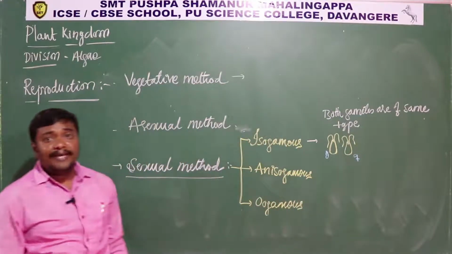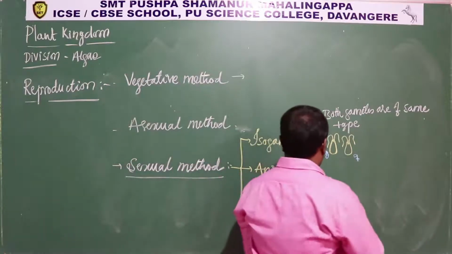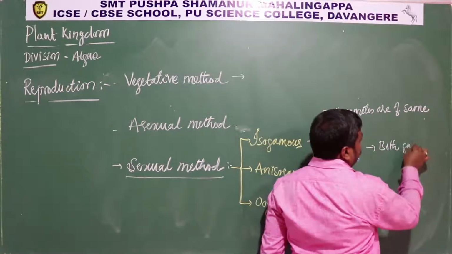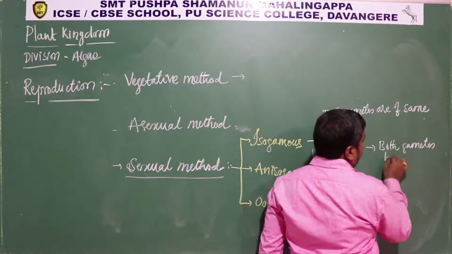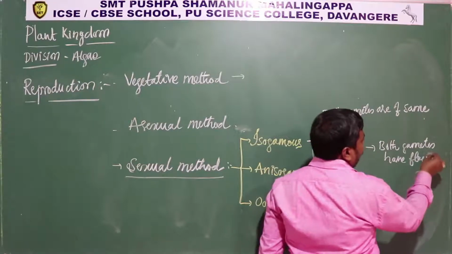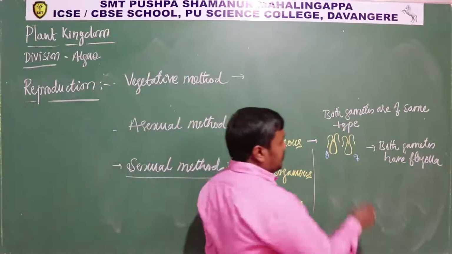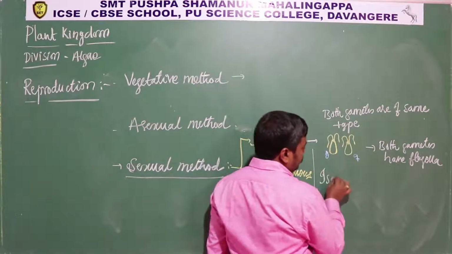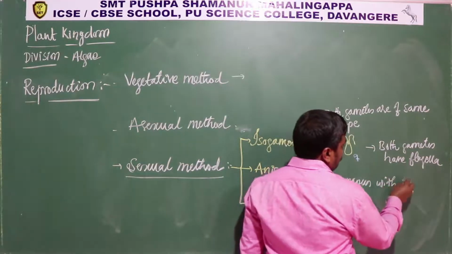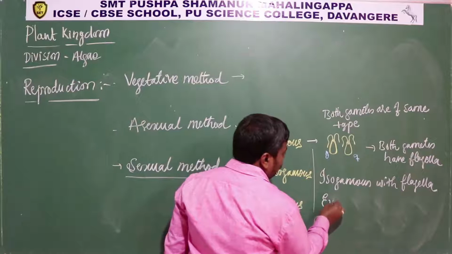So here both male and female gametes are of the same type. Both have flagella. Both gametes have flagella. So this we call isogamous. Isogamous with flagella.